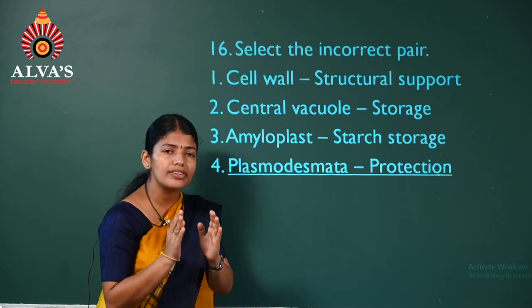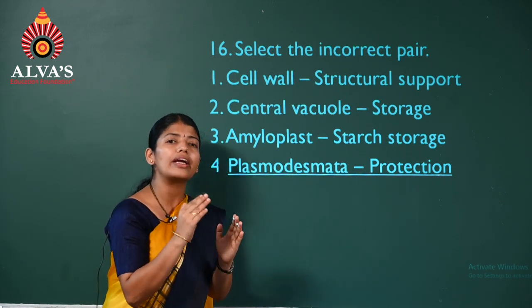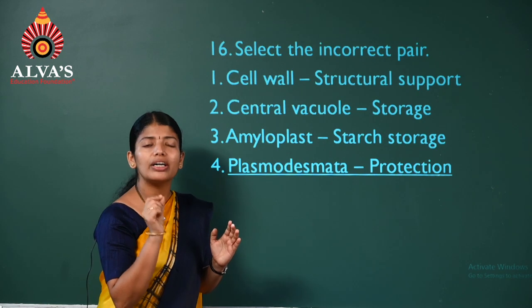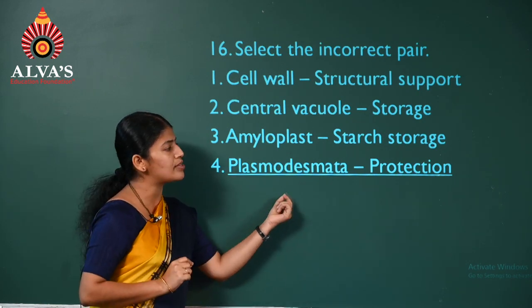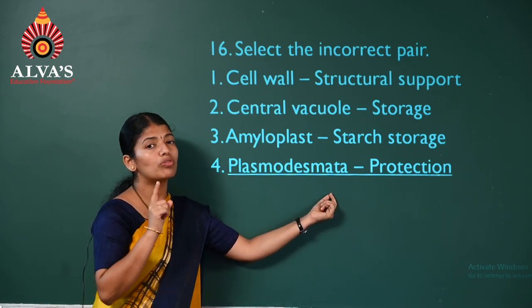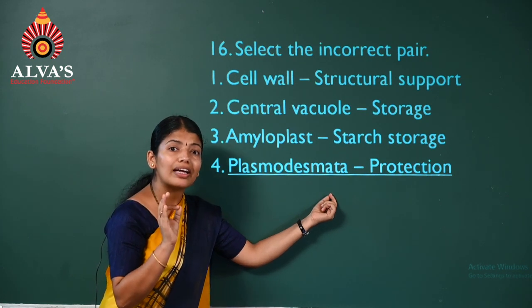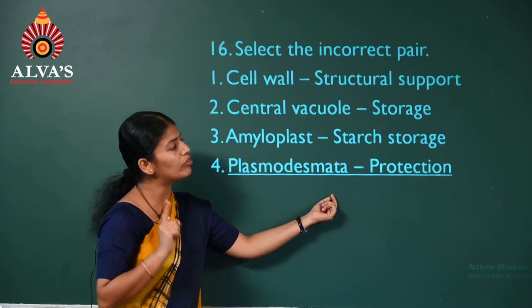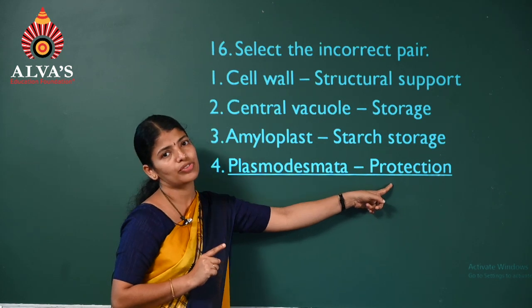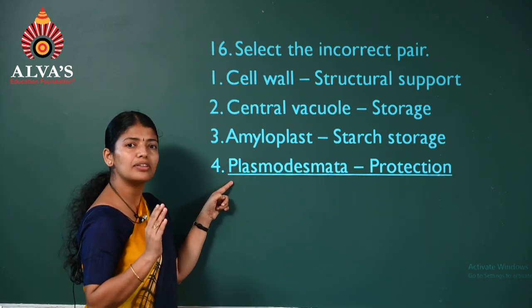So in case of plant cells, they communicate with each other through the bridges called plasmodesmata. So for what do they help? For communication, not for protection. So it's an incorrect pair.